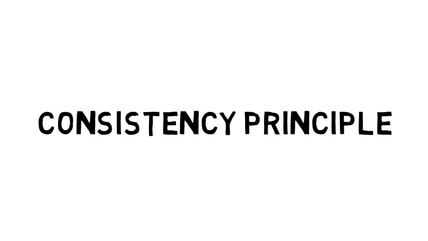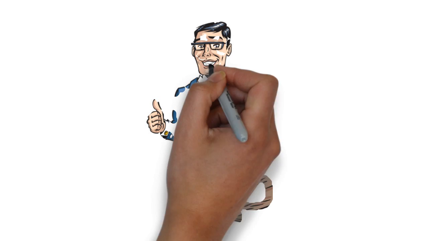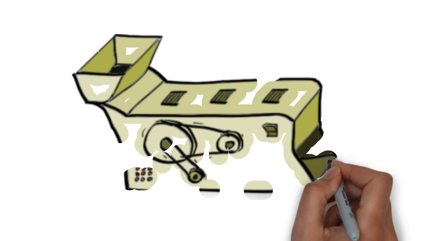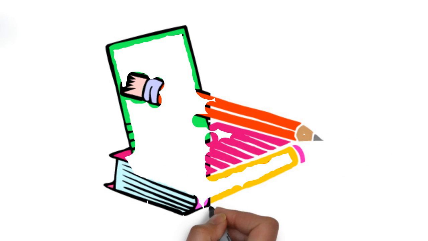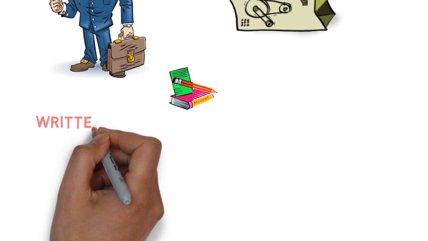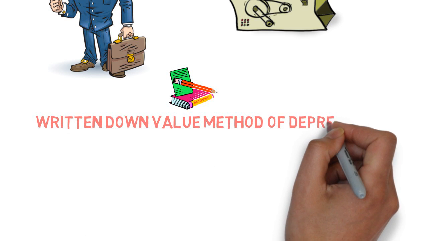Consistency principle. Now, this principle states that once you adopt an accounting principle or method, continue to follow it consistently in future accounting periods. For example, Neil purchased a machine and used the written down value method of depreciation for this year, so he must follow the same for the coming years.